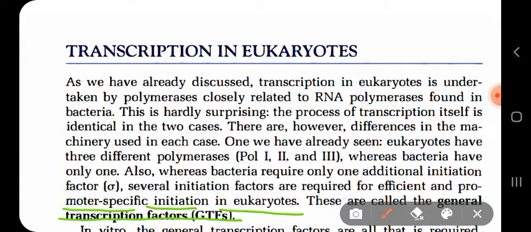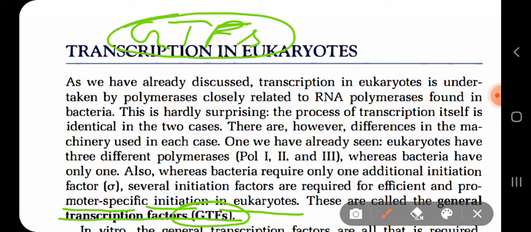Now, for the RNA polymerase to bind specifically to the promoter, several other transcription factors are needed. In eukaryotes, there are a number of transcription factors together called general transcription factors, or simply GTF. But in prokaryotes, they have only one transcription factor called sigma factor.